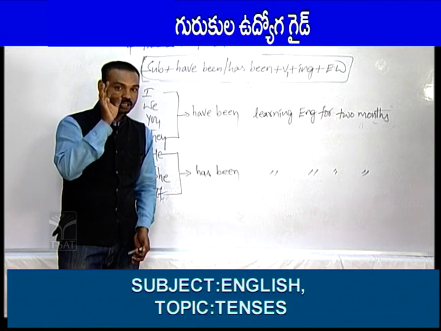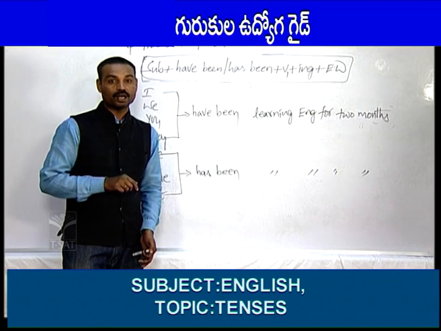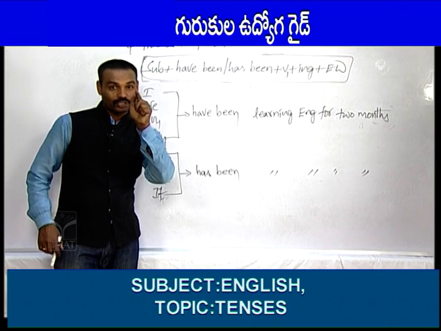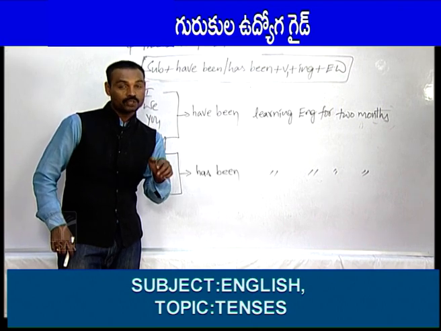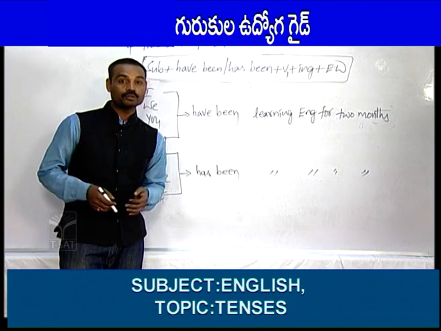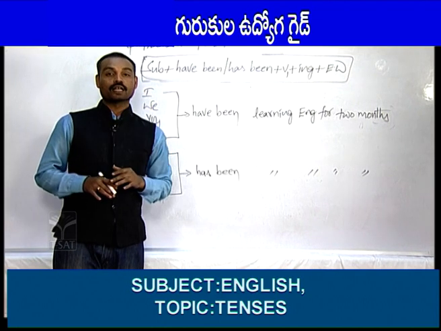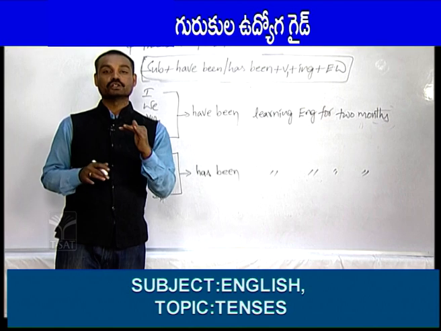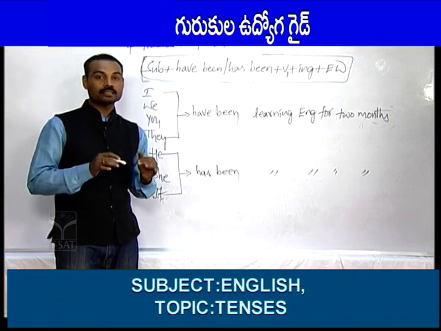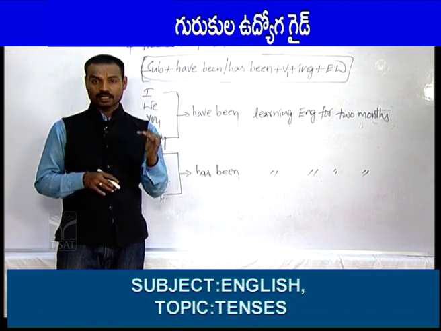2 months ago you started doing one work. You are still doing that work which you started in the past. See, to tell such works, the work which was started in the past that should be going on even now, you should use present perfect continuous tense. So, how can you say that? I have been learning English since January, or I have been learning English for 2 months. So, here two keywords are there, since, for, and another one is how long. These are the keywords of present perfect continuous tense.